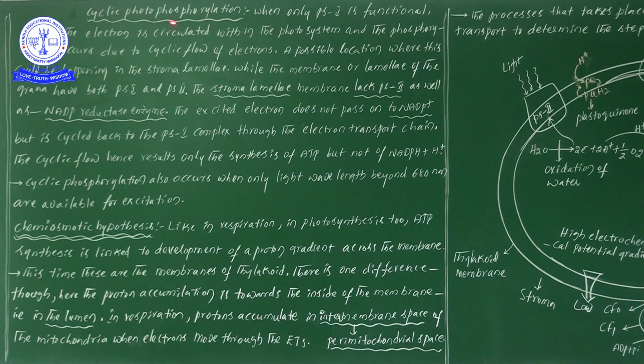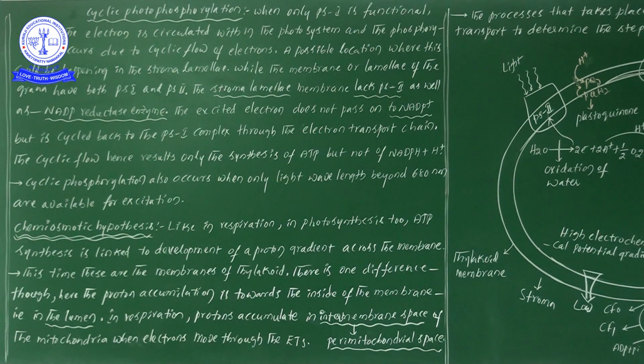Once you observe the side heading, cyclic photophosphorylation. Phosphorylation means preparation of ATP, the production of ATP with the help of photo. Photo means light, means with the help of light. If ATP molecules are synthesized with light, we call it photophosphorylation. Here, cyclic photophosphorylation means when the electrons are transported in a cycle manner, at that time we observe the preparation of ATP.